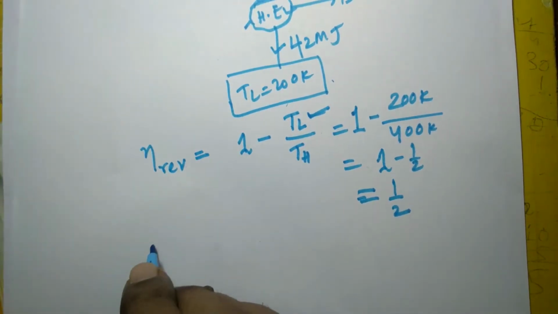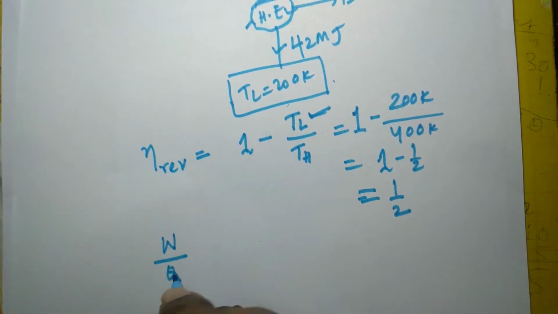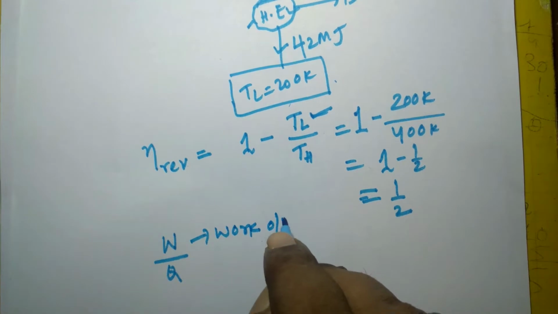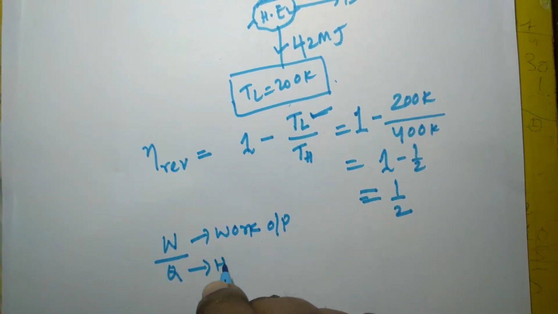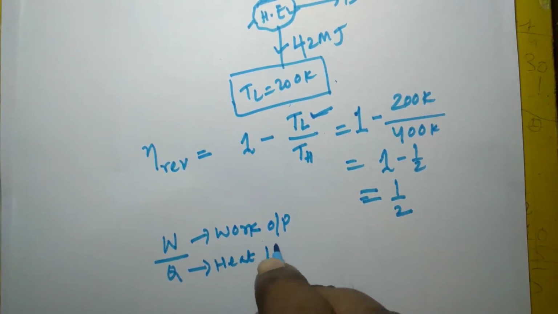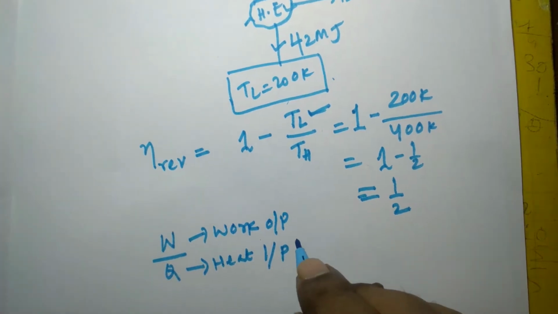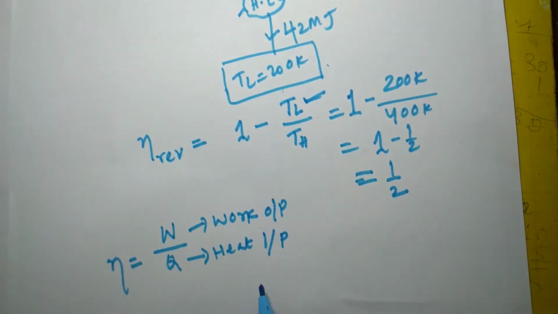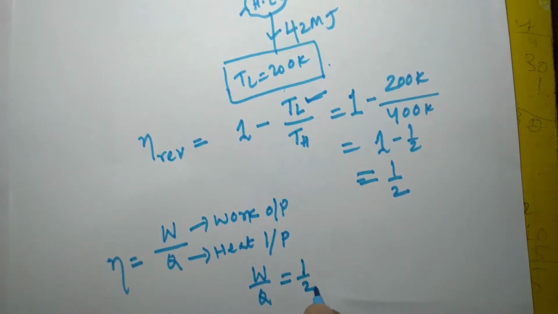We know that efficiency is nothing but W by Q, where W is the work output and Q is the heat input. So W by Q is equal to 1 by 2.